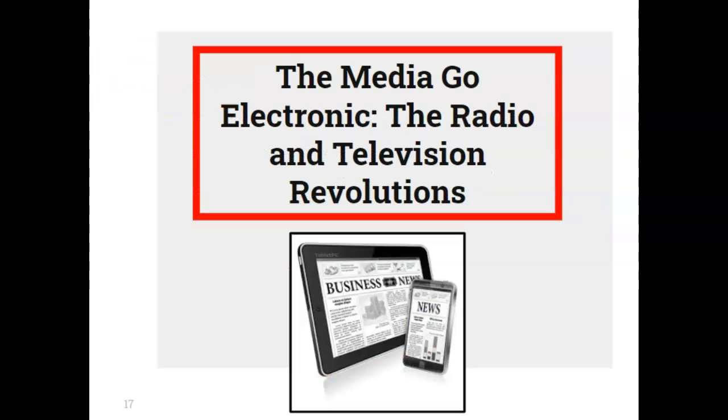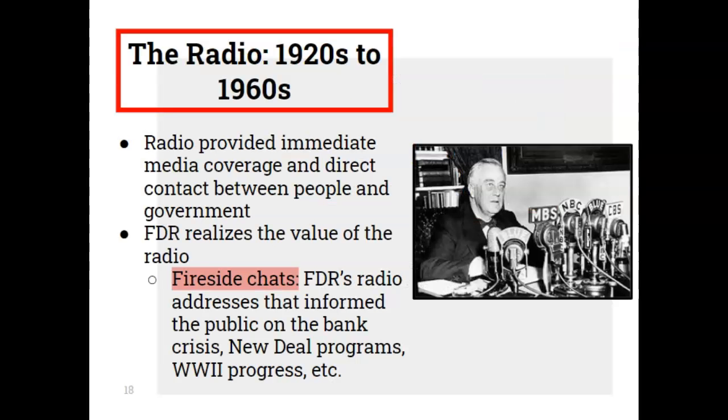This brings us to the media going electronic, the radio and television revolutions. So the radio from the 1920s to the 1960s certainly evolved. Radio provided immediate media coverage and direct contact between people and the government, and FDR really realized the value of the radio. This led to fireside chats where FDR's radio addressed what could inform the public about the New Deal, the bank crisis that was going on, World War II. So this was really seen as a direct way the president could report to and become more favorable to the public.